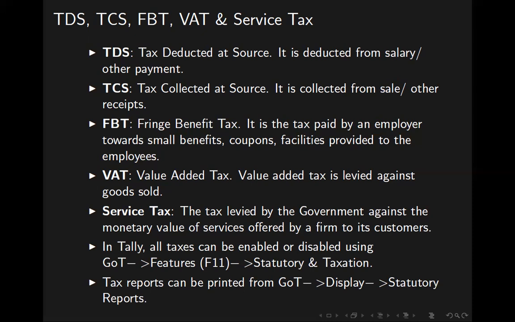These have been combined into goods and services tax, called GST. You sell some products, it comes under GST. You provide some service, it also is covered under GST, goods and services. These two, VAT and service tax, combined to form goods and services tax. A single tax regime. Then in Tally, all taxes can be enabled or disabled using the Gateway of Tally, under statutory and taxation.